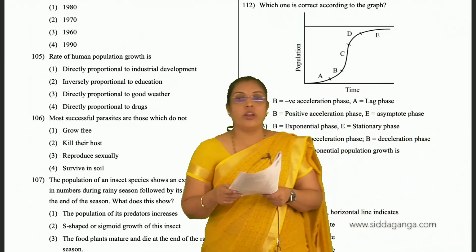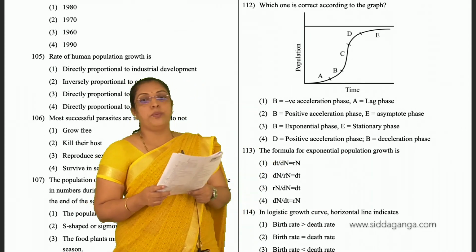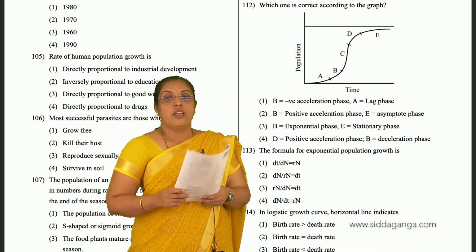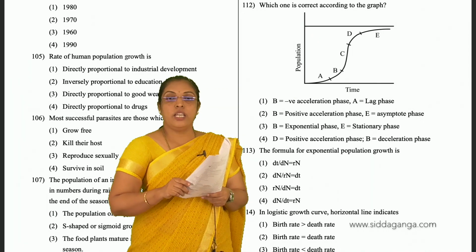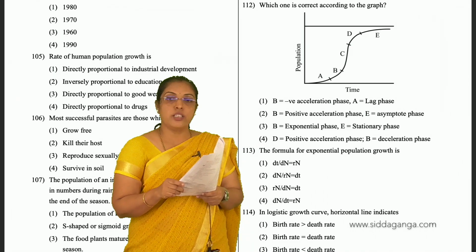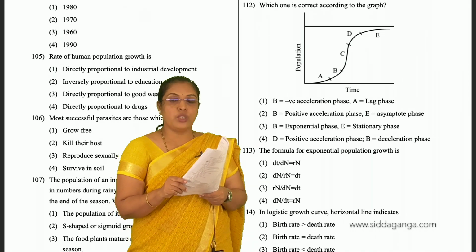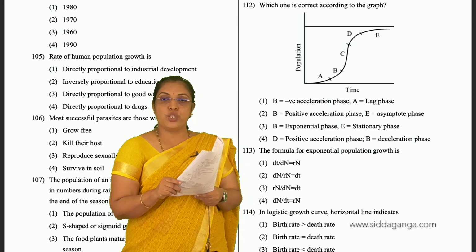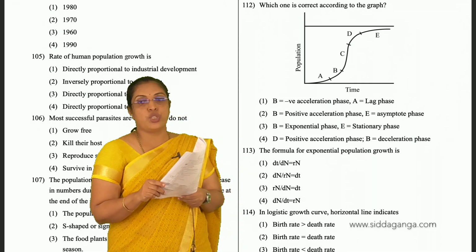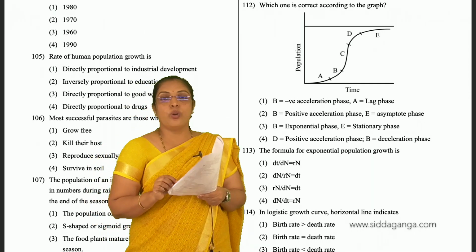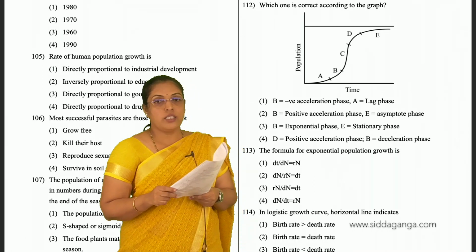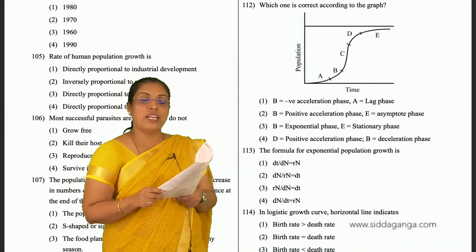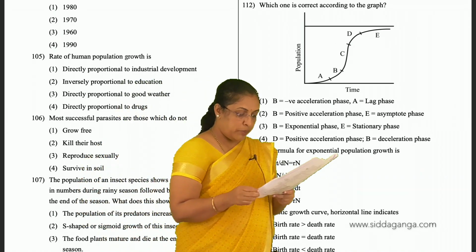In this diagram, A shows lag phase, B shows exponential phase, C shows acceleration phase, that is positive acceleration, not negative, D shows deceleration phase, and E shows stationary phase. So for 112, third is the answer, that is B shows exponential phase and E shows stationary phase.